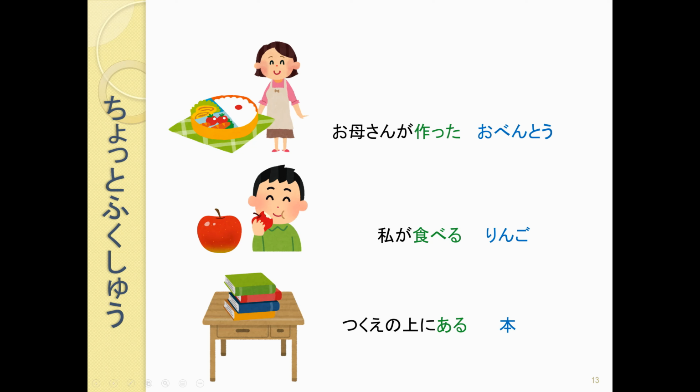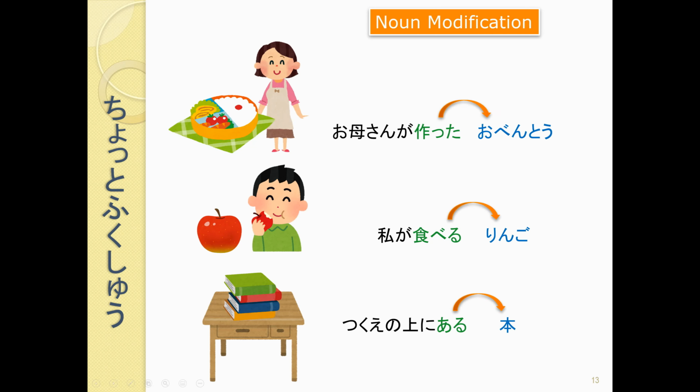So our way to add more description to a noun, even with a verb. So we can say the obento that my mother made, the apple that I'm going to eat, the book that is on top of the table. So we do this by taking the verb that is the description, the phrase that is the description with the verb, and putting it right before the noun. ですね。So what kind of お弁当?